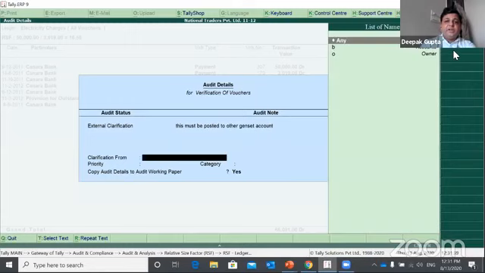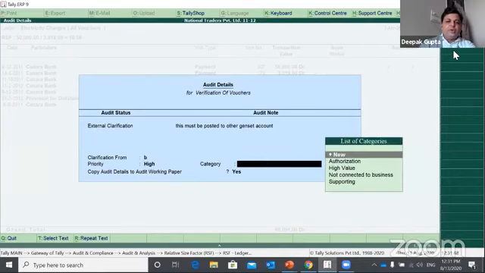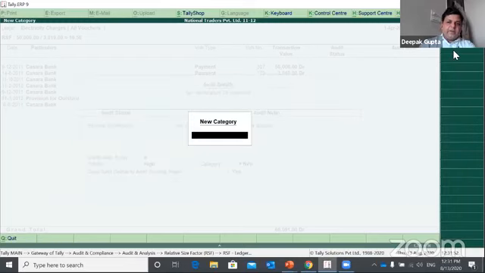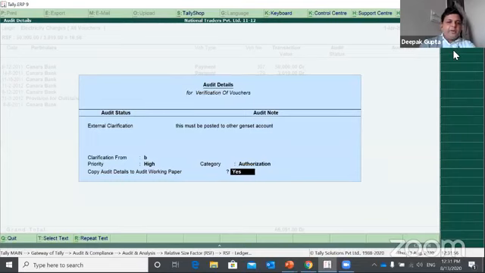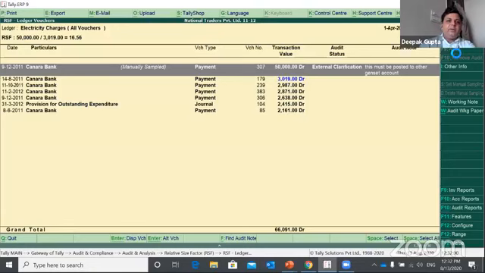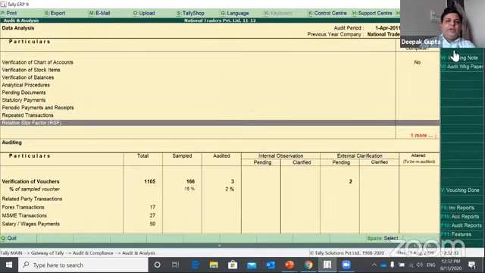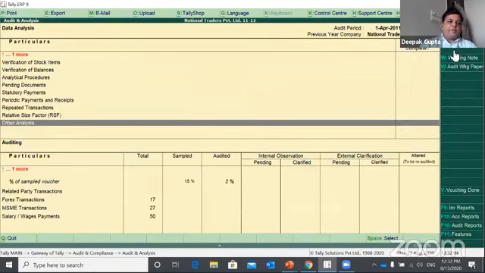So I'll post this, and I can also give my name as well, who is clarifying, from whom I want clarification, and what should be the priority. I can also put the category to which it belongs, and then I can put it to the audit working paper. So this is how I can do the auditing during my entire analysis process.